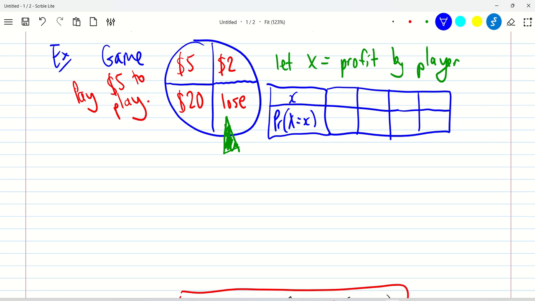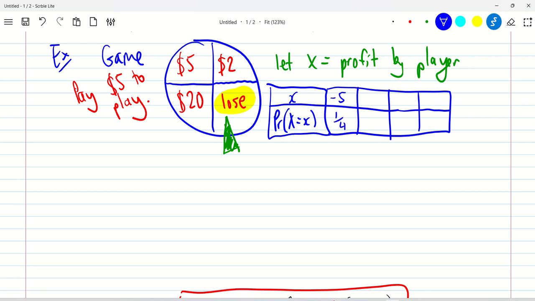In the first situation, let's do losing first. In that losing situation, what's the profit for the player? You've paid $5 and you've lost everything, so your profit is negative $5. You've lost $5. And the probability that will happen is 1/4.